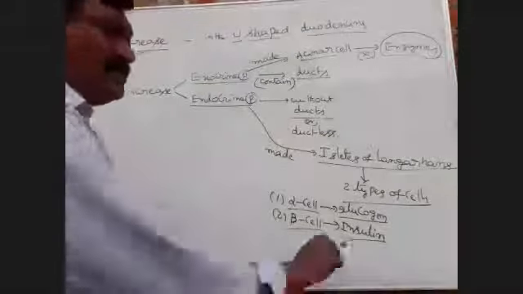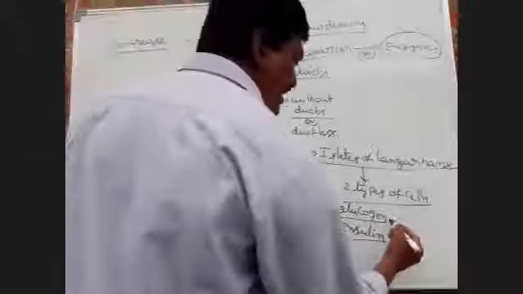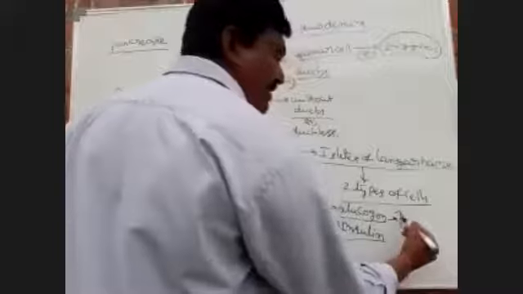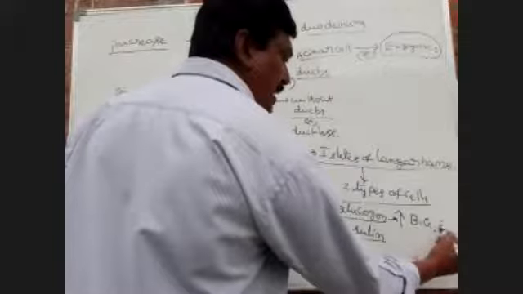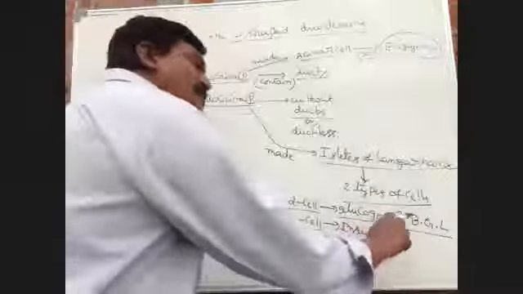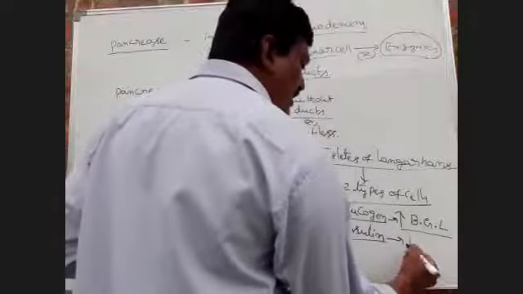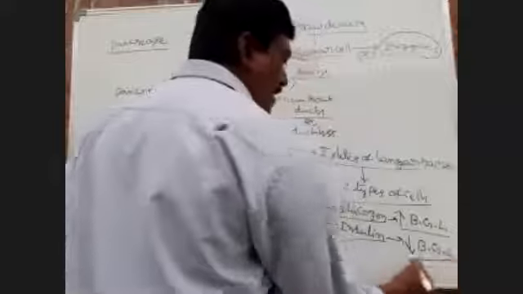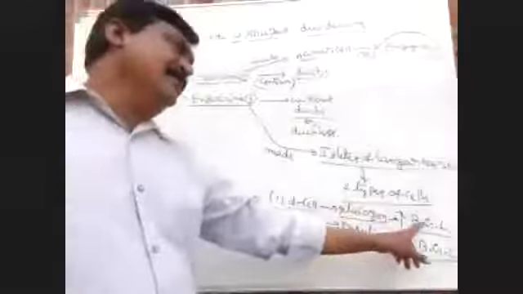What is the main function of glucagon? It increases the blood glucose level. Glucagon hormone increases the blood glucose level. Next, insulin hormone decreases the blood glucose level.